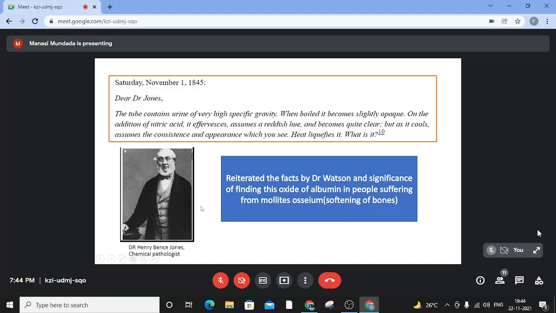So Dr. Bence Jones, since he was a chemical pathologist, studied this in quite some detail, and he reiterated the fact laid down by Dr. Watson, and laid down the significance of finding this oxide of albumin, as he called it, in people suffering from mollities ossium. Mollities ossium is nothing but the softening of bones. So this laid the foundation of the Bence Jones protein test that we know today.